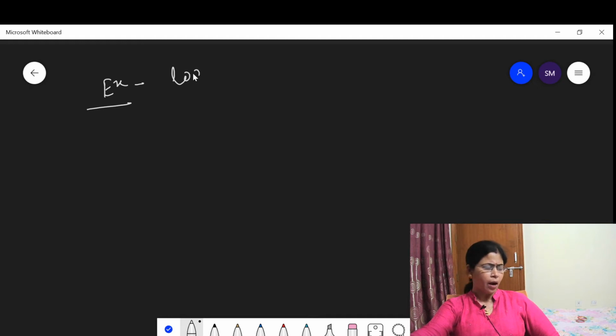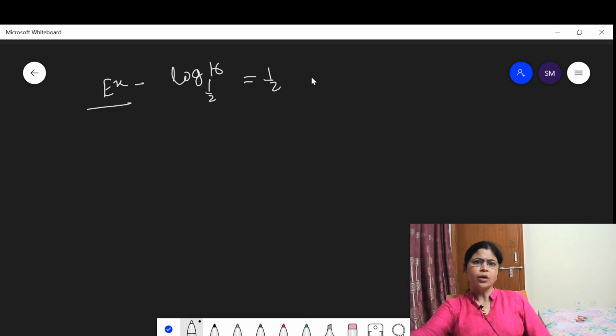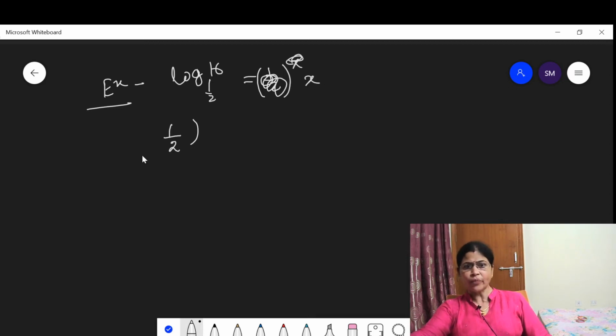Suppose you have to find logarithm base half of 16, equal to x.